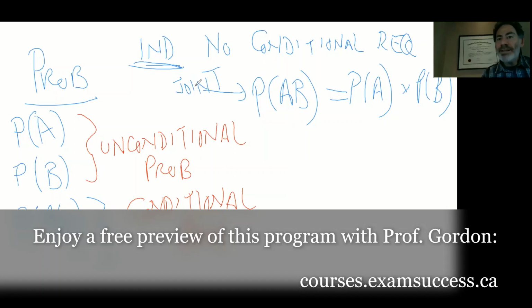If they are not independent and there's a conditional requirement, how are you going to understand that? Well, they may give you a conditional probability in the question. They may use the language, if this, then that, only if. It's conditional upon this. I will also talk about mutually exclusive. Absolutely. Let's just finish this discussion now.